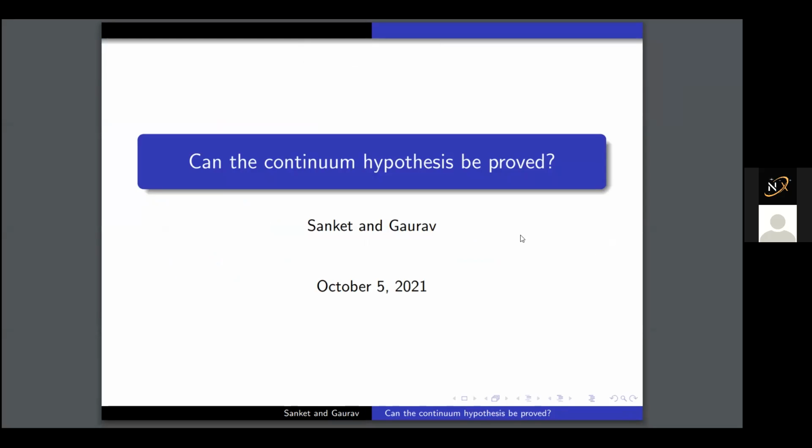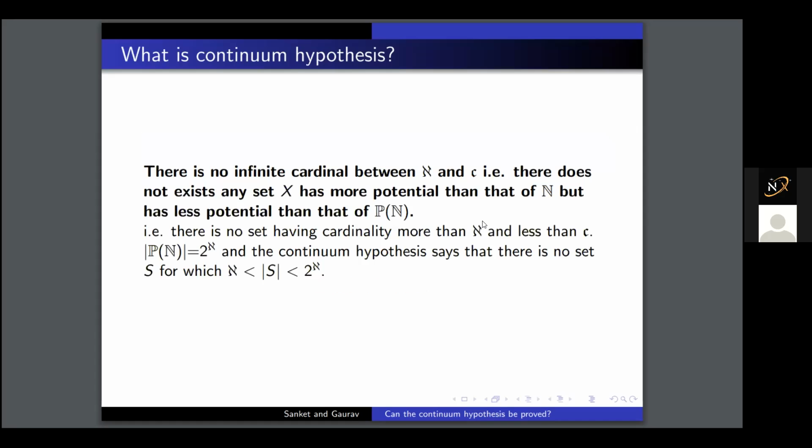So our project title is Can Continuum Hypothesis Be Proved? So let me just introduce you to the continuum hypothesis. What is the formal statement of the continuum hypothesis? This hypothesis says that there is no infinite cardinal between aleph naught and continuum. There does not exist any set X that has more potential than that of the natural numbers, but has less potential than that of the set of real numbers.